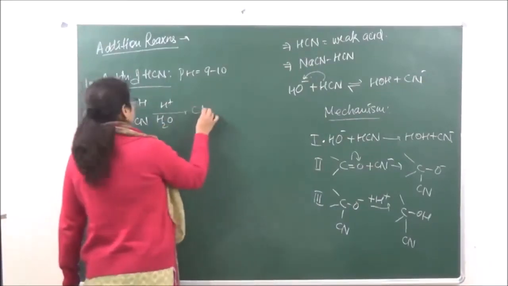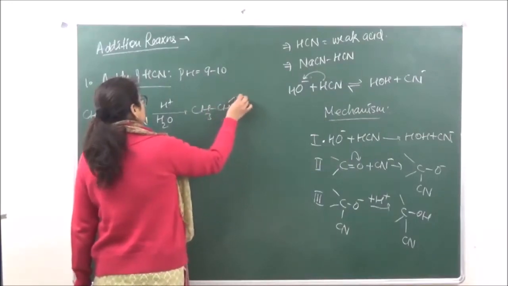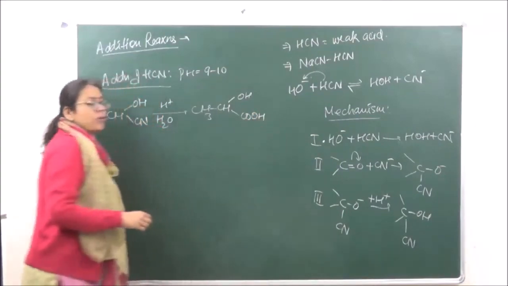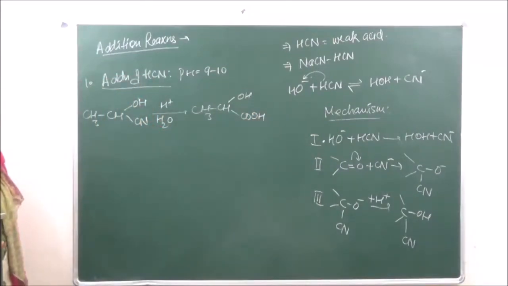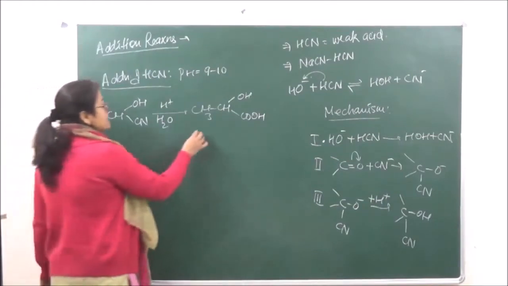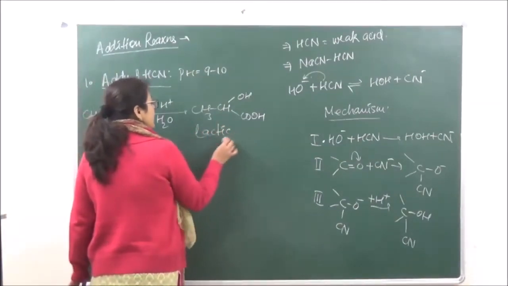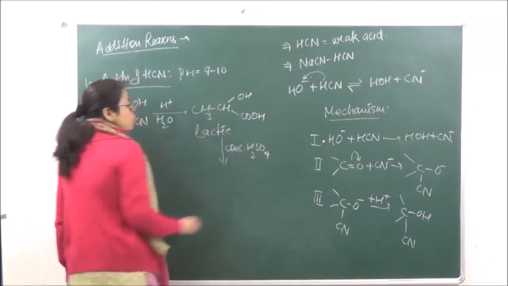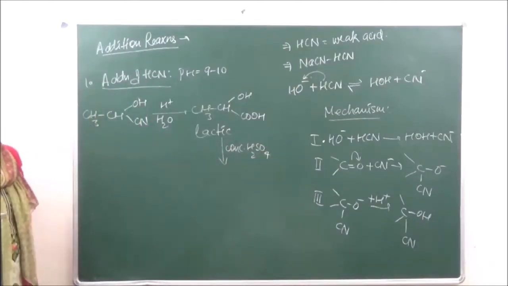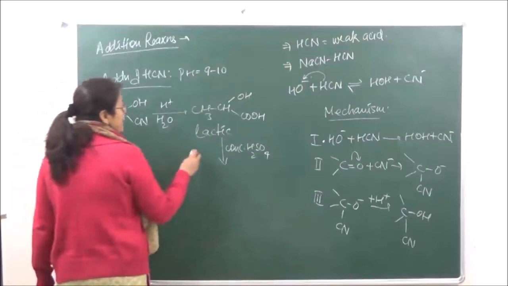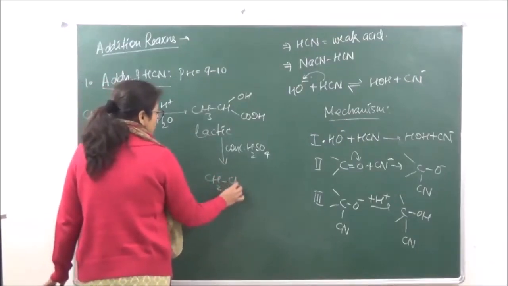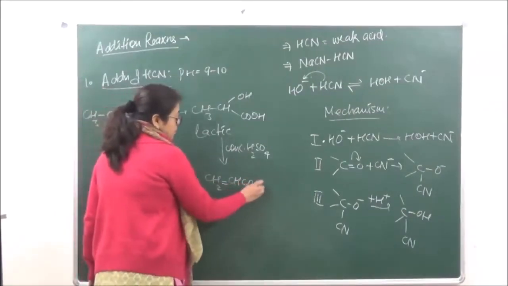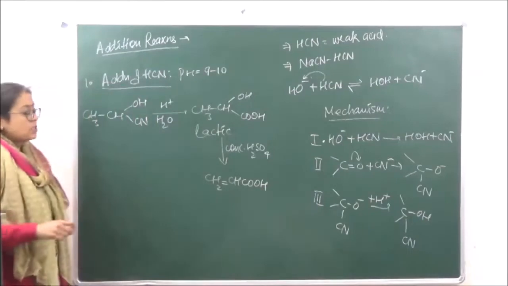That is the hydrolysis of the CN group that is going to take place. So this is known as lactic acid. Okay? Now when this lactic acid is subjected to concentrated H2SO4, it is going to lose a water molecule to give us acrylic acid. So acrylic acid is going to be CH2, CH and COOH.